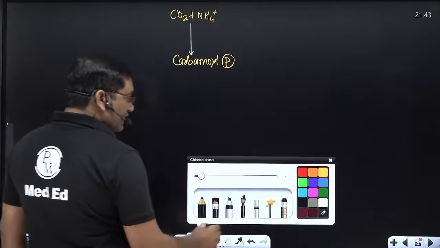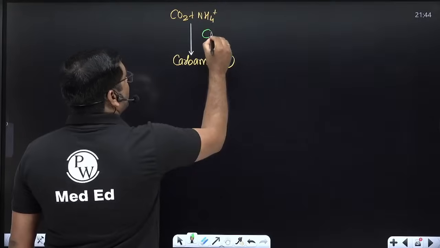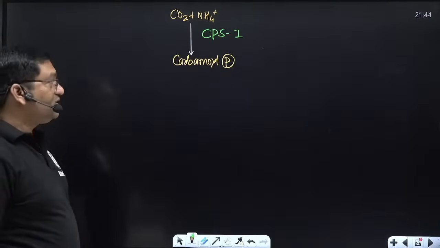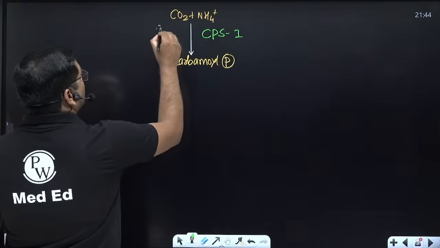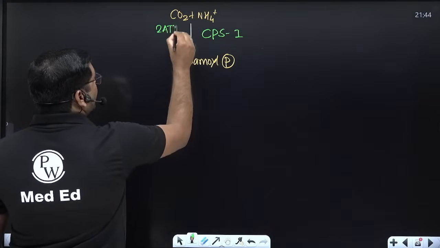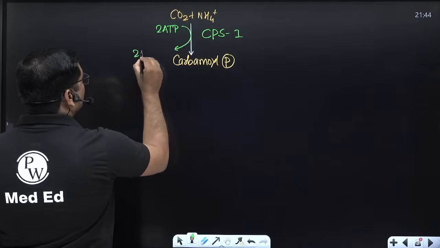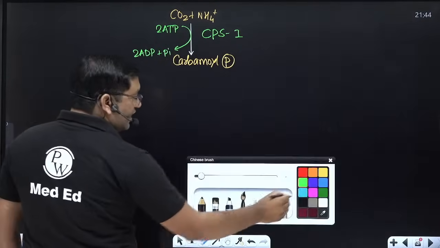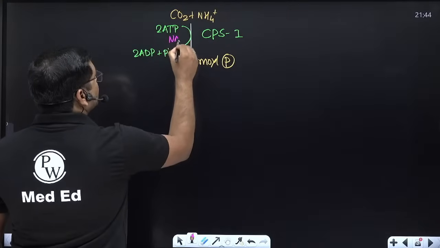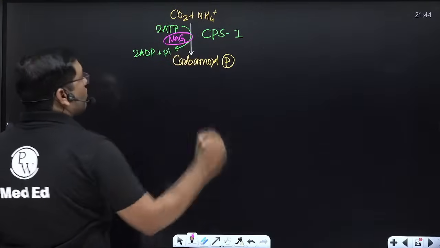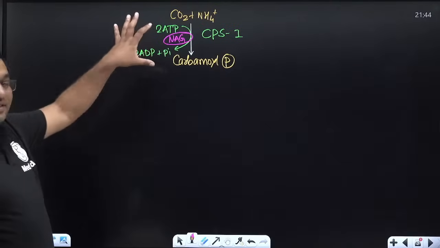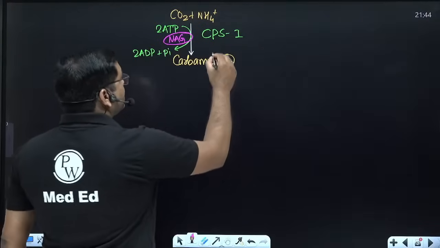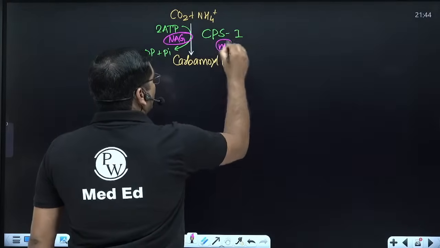The enzyme here is carbamyl phosphate synthetase 1. 2 molecules of ATP are utilized here, converted into 2 ADP plus inorganic phosphate. And N-acetyl glutamate is the allosteric activator of carbamyl phosphate synthetase 1.